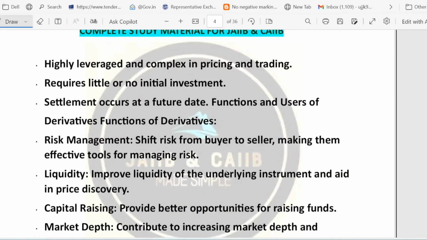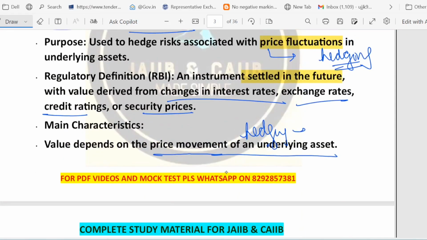Now let's talk about the regulatory definition. RBI stressed 2 points. These instruments are settled in the future. That means there is a date when the contract will complete, and their value changes due to interest rate, exchange rate, credit event or security price. So unlike buying a share today, derivatives are mainly agreements that finish at a later date. Settlement can be by exchanging the actual asset or by paying the cash difference.